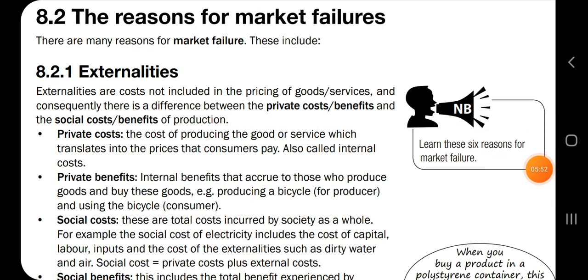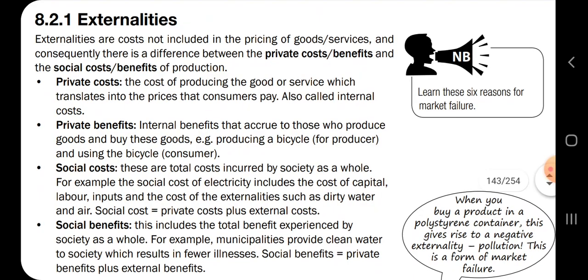So let's look at the reasons for market failure. There are many reasons for market failure, and the number one reason is externalities. Externalities are one of the causes of market failure. What are externalities? As I have said, costs not included in the pricing of goods or services, and consequently there is a difference between private costs, benefits, and social costs. That is the cost that is not included in the pricing of a good or service.